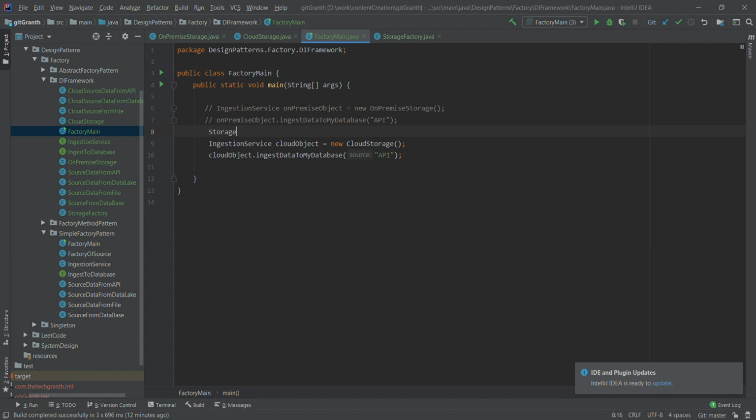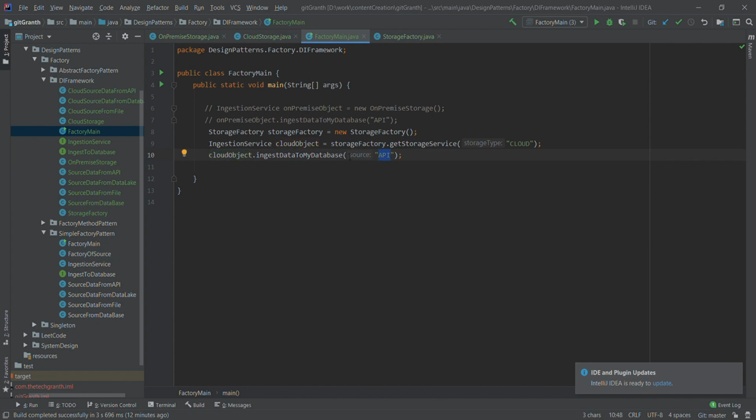We'll say storage factory equals new storage factory, and using this storage factory we need to get the storage type. So we will say, get the storage service for me. If I want to store or ingest the data in cloud, we'll say you give me the object of cloud, and from the cloud you pull the data from an API.